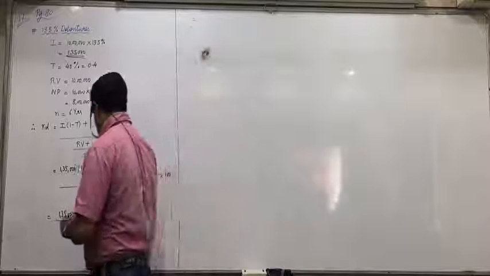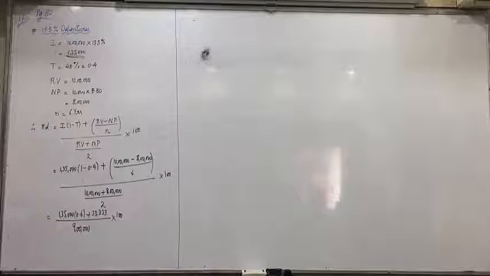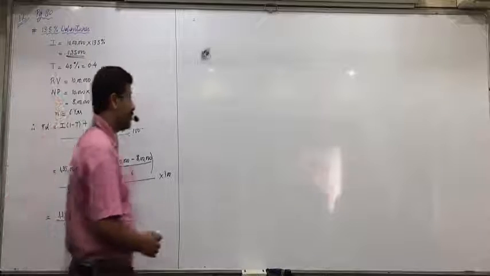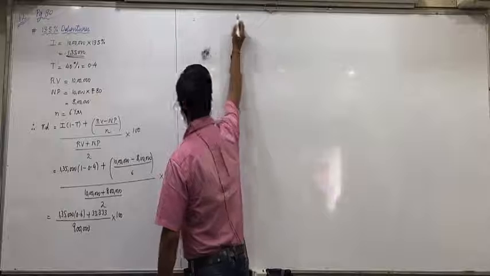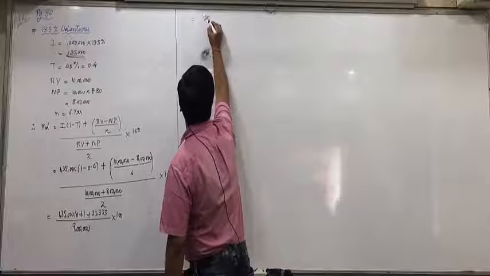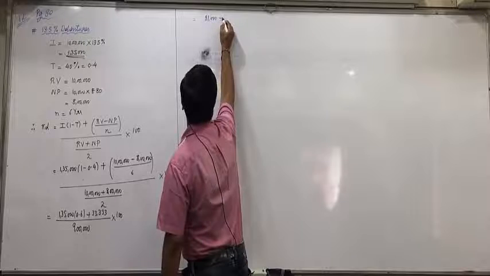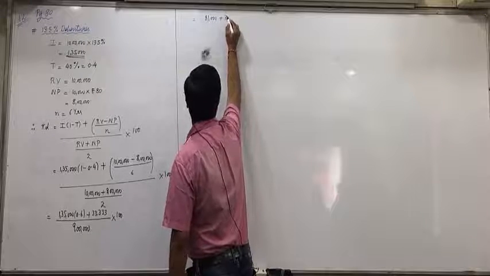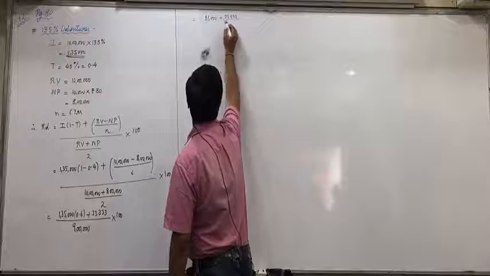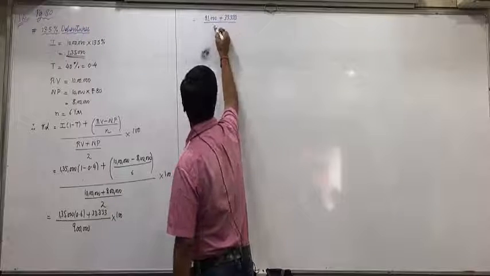So further it is equal to, what is 1,35,000 into 0.6? 81,000 plus 33,333 divided by 9 lakhs into 100.